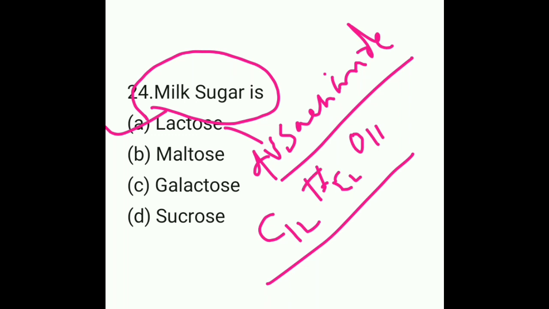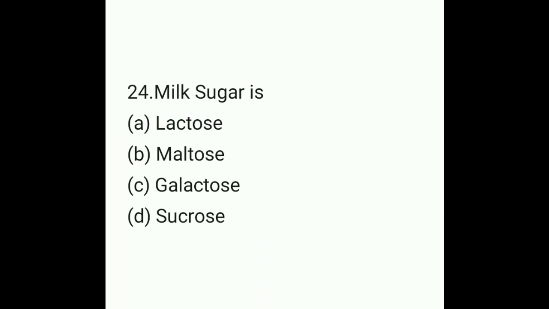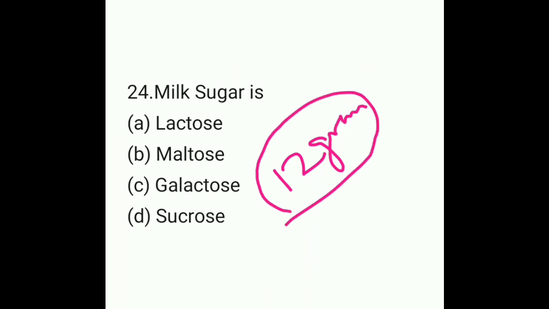C12H22O11. Let me tell you that 1 cup of white milk contains near about 12 gram of naturally occurring sugar, and this is called lactose.